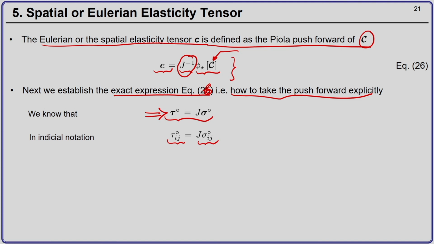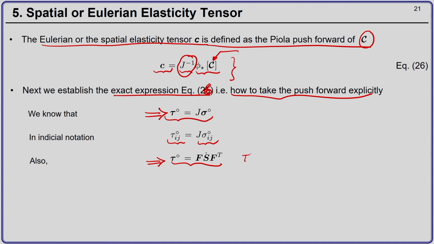This we already know. Again, we know that the Truesdell rate of the Kirchhoff stress tensor is nothing but F S dot F transpose. So, my job now is to do everything in indicial notation. That would be much easier because we have a fourth order tensor here.